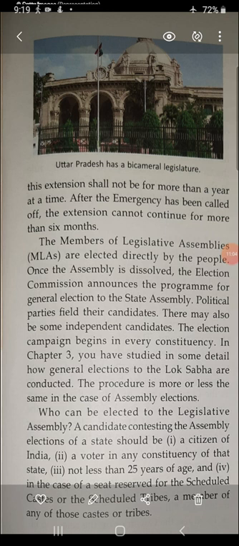So this is the Legislative Assembly. The difference is that the Legislative Council you will find only in large states and not in smaller states. But the Legislative Assembly you will find in every state. It is a must. And in the Legislative Assembly, the election is direct. People directly vote for the MLAs, and in the Legislative Council, people participate indirectly in the election. More or less both are the same. The only difference is that.